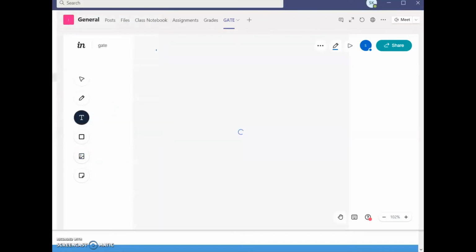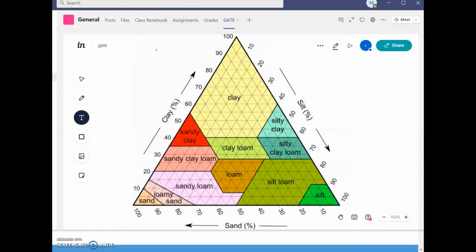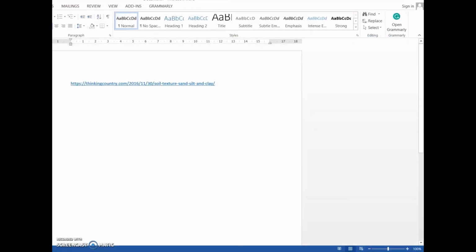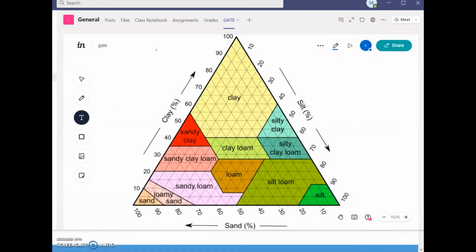So this is a chart developed by the United States Department of Agriculture. I have taken this particular image from this website. Actually, I should give credit to the people from whom I collected the image.